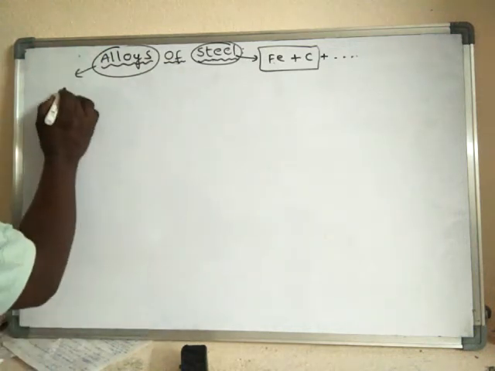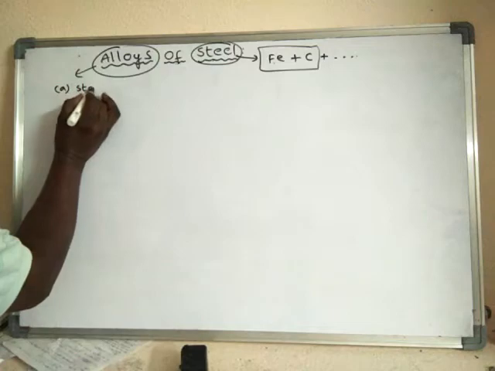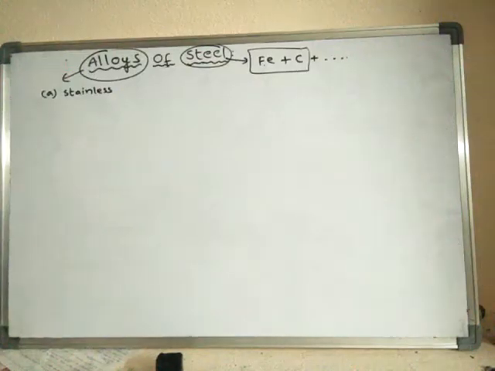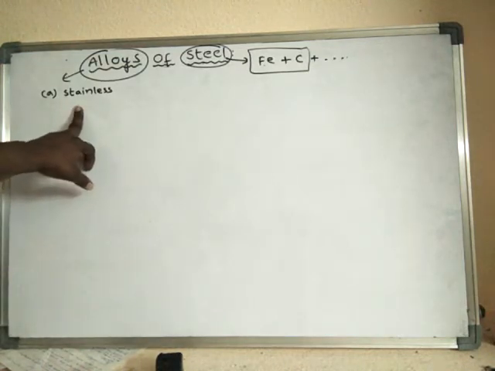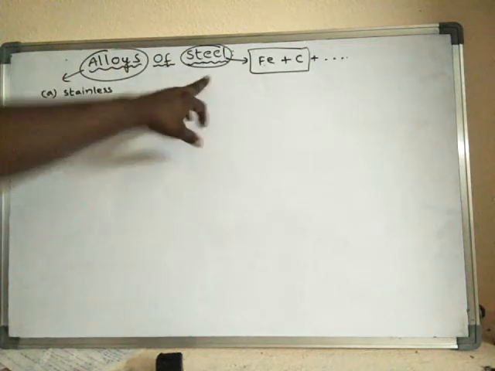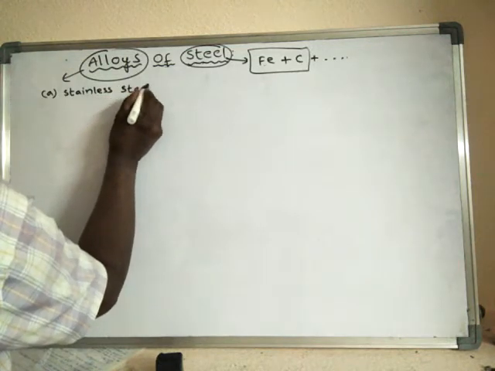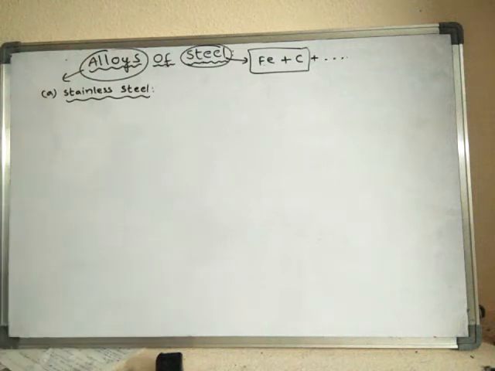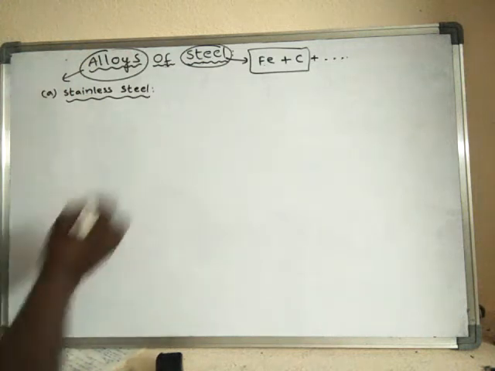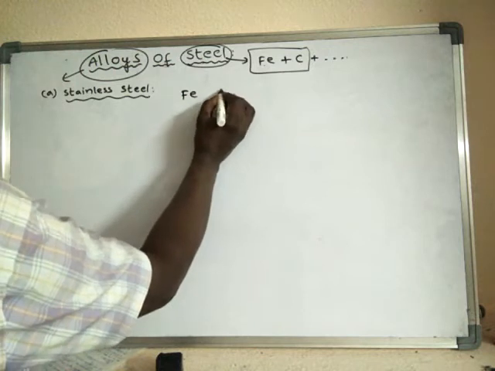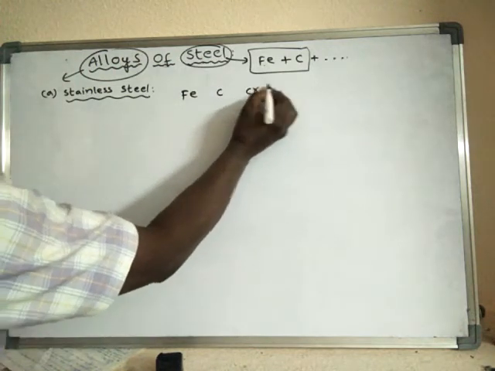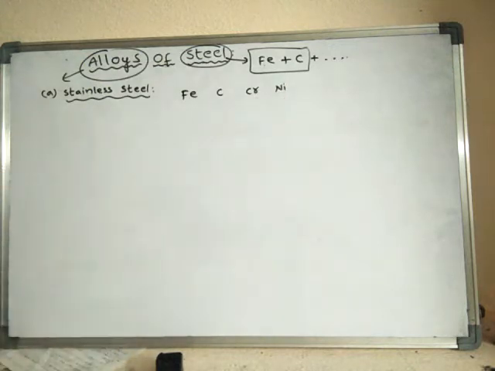The first alloy of steel is stainless steel. If you see the composition of stainless steel, it contains iron, carbon, chromium, and nickel.